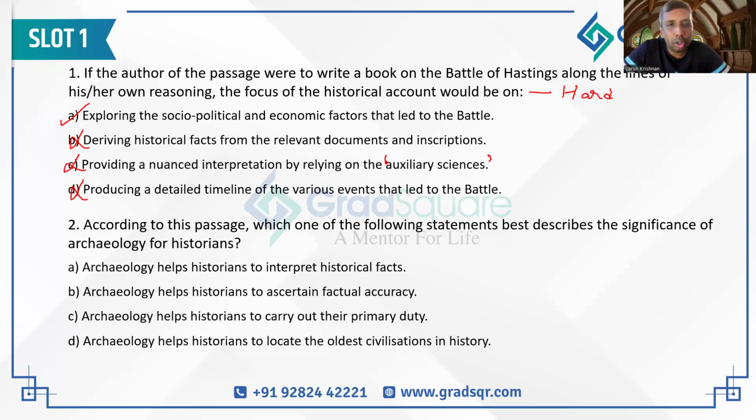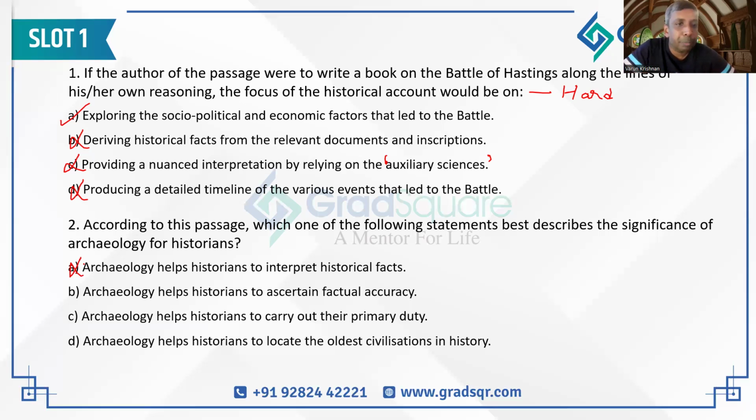Moving on to question number 2. It says, according to the passage, which one of the following statements best describes the significance of archaeology for historians? We already read that part of the passage. Archaeology is an auxiliary science. It should be relied upon to get facts correct. Keeping this in mind, option A says archaeology helps historians interpret historical facts. Not correct. It is not for interpreting facts, it's for finding facts. So A is not the correct answer. B says archaeology helps historians to ascertain factual accuracy. Maybe. It is helping them get facts correct. Absolutely. So B looks like the correct answer already.